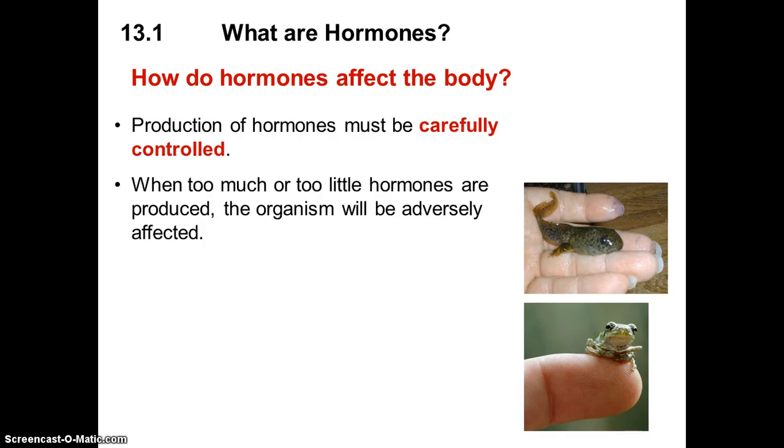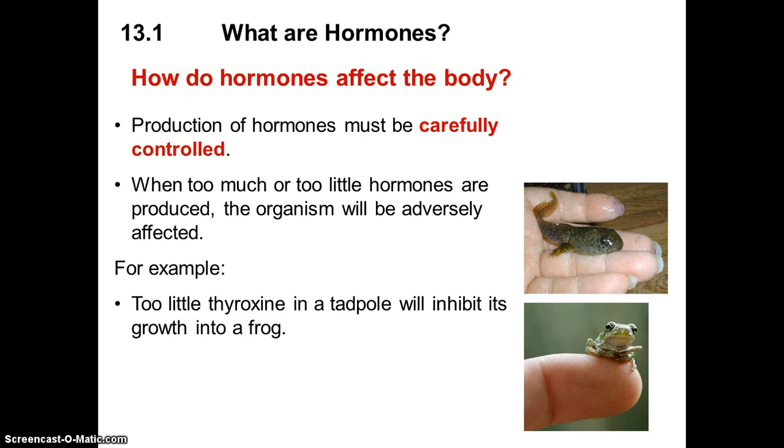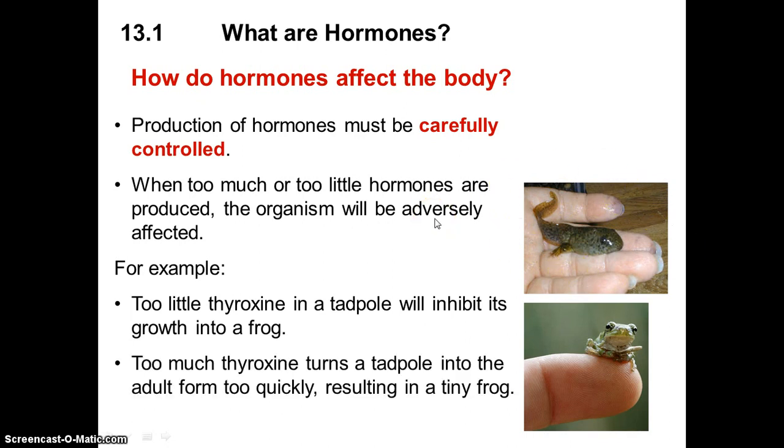Hormones must also be carefully controlled. When there is too much or too little of a hormone, the organism will be adversely affected. For example, too little thyroxine in the tadpole will inhibit its growth into a frog, as shown in the picture at the left. Too much thyroxine turns the tadpole into the adult form too quickly, resulting in a tiny frog.